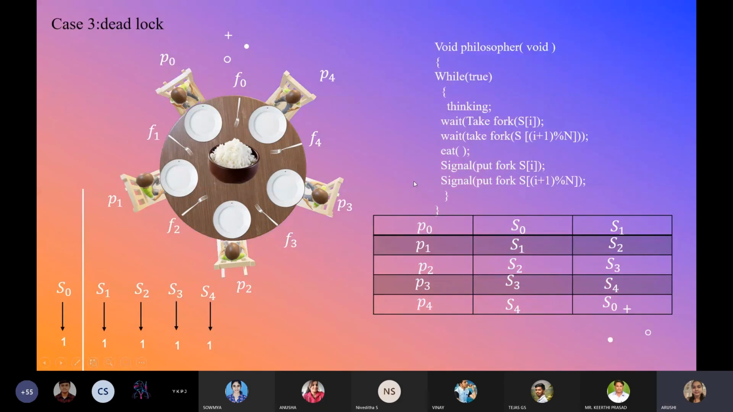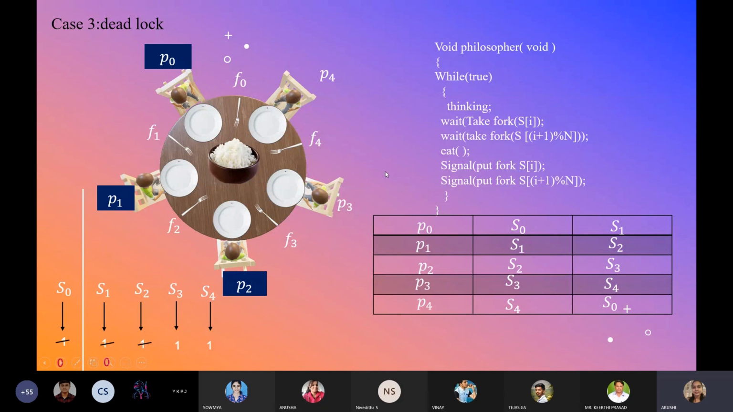Next, let us see the case of deadlock. Let us say first P0 enters by making the S0 value from 1 to 0, and at the same time if he is preempted and P1 enters and makes the value of S1 from 1 to 0, and again at the same time, before lifting the second fork, that is the right fork, P2 has come and made semaphore S2 from 1 to 0,